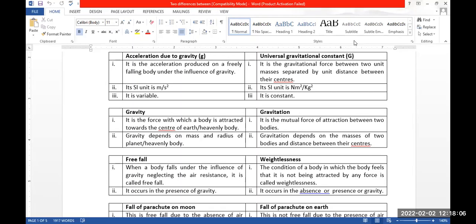And so, next topic, the differences between free fall and weightlessness. This is also a many-times-asked question.